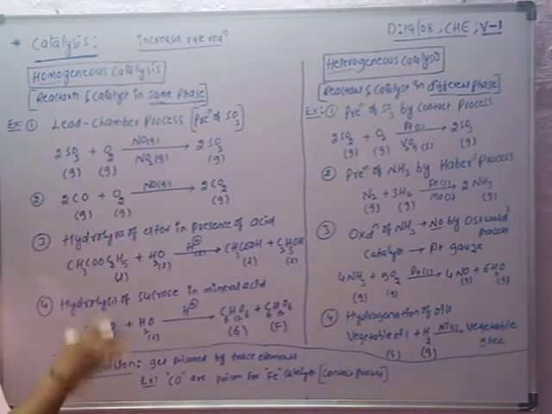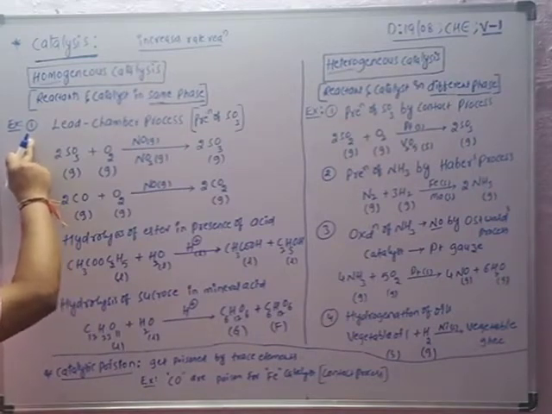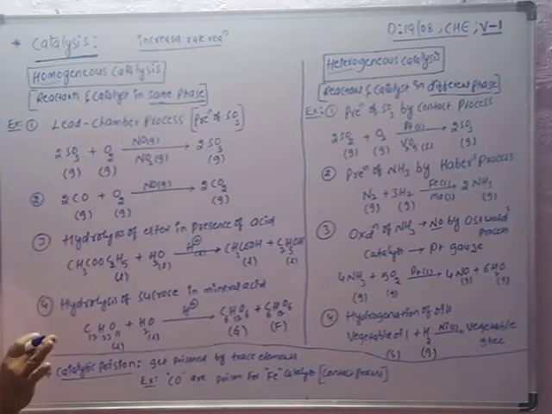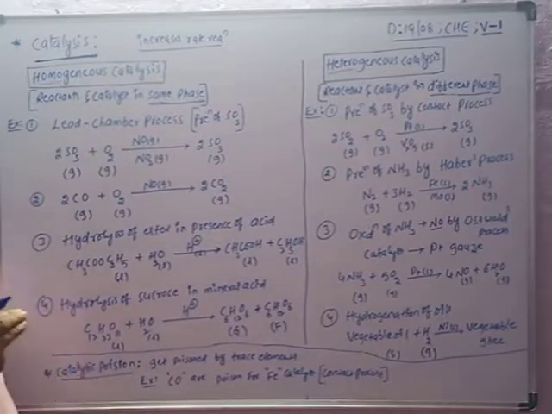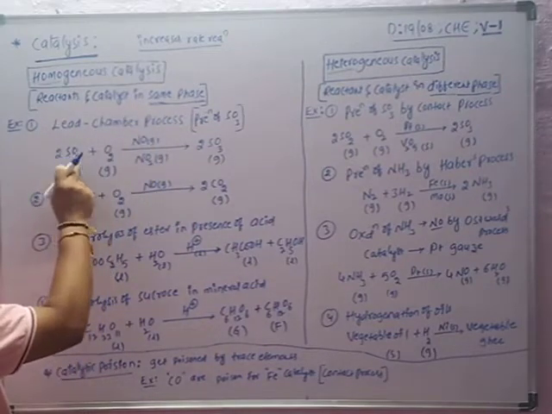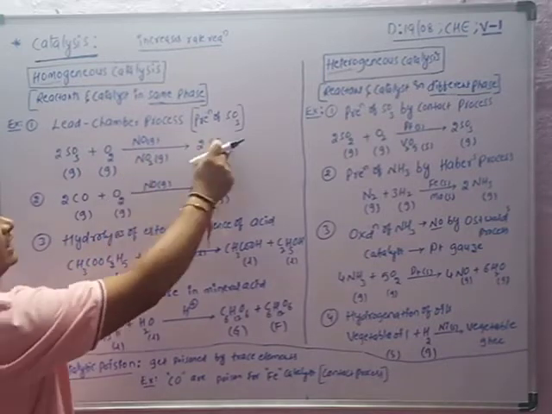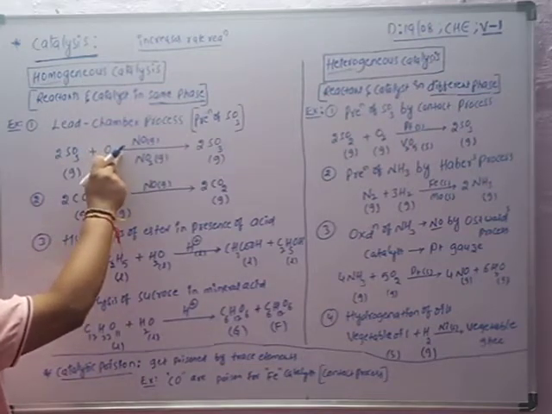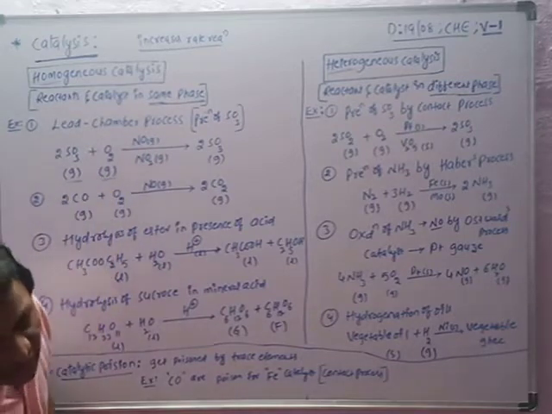Now some examples of homogeneous and heterogeneous catalysis. First, homogeneous. The first example is the lead chamber process. This process is used for the preparation of sulfur trioxide, SO3. Here SO2 combines with O2 in the presence of NO or NO2 catalyst to give SO3. Both reactants, SO2 and oxygen, are gases.